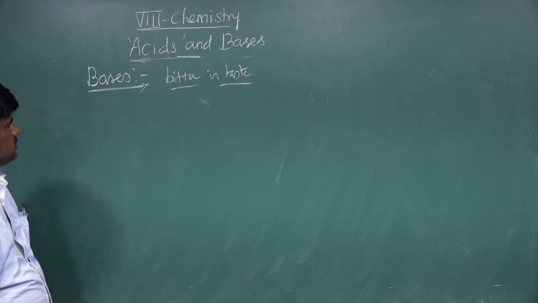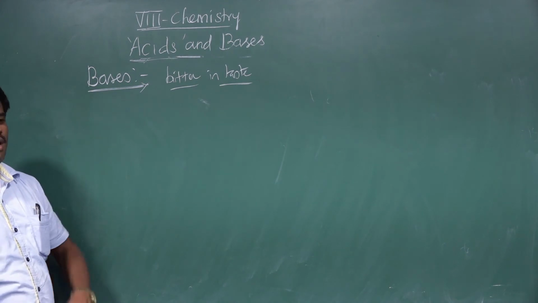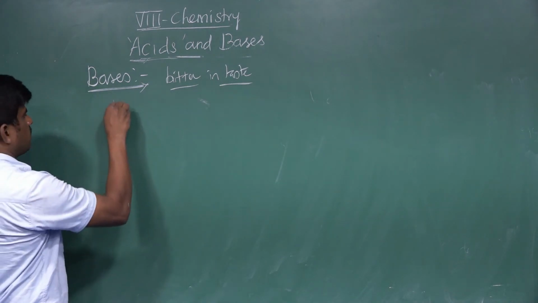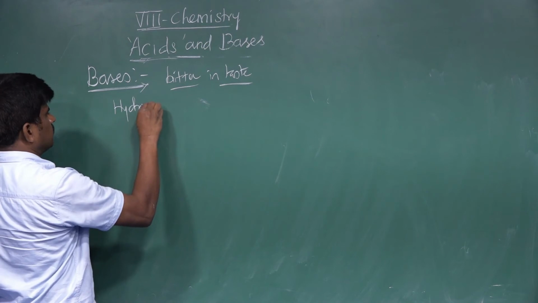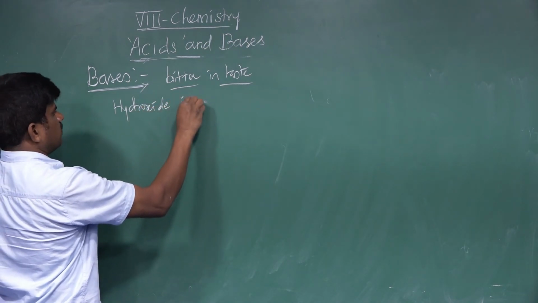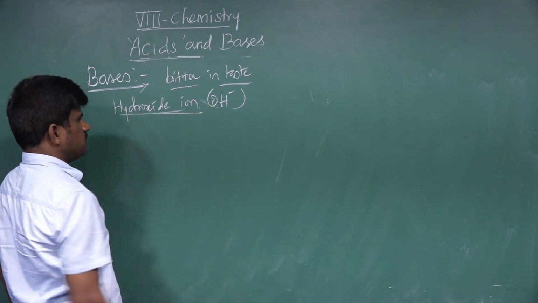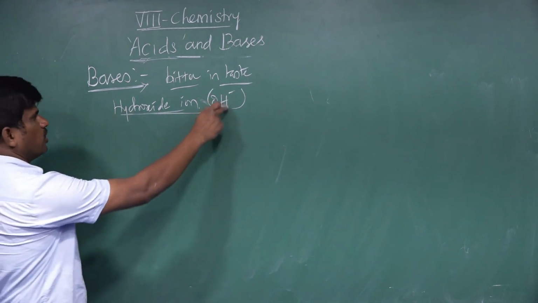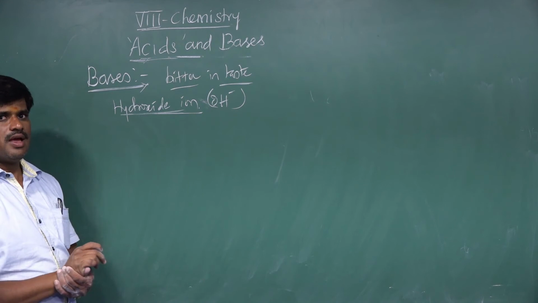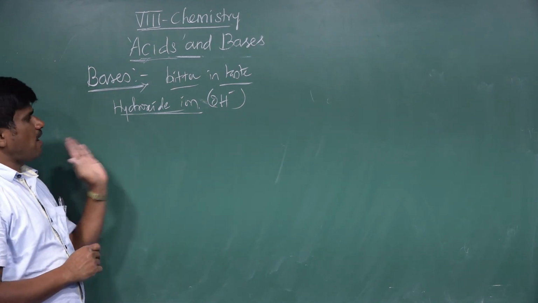It is a substance which dissolves in water and gives hydroxide ion, OH minus. Such substances, which furnish hydroxide ions, are called bases.